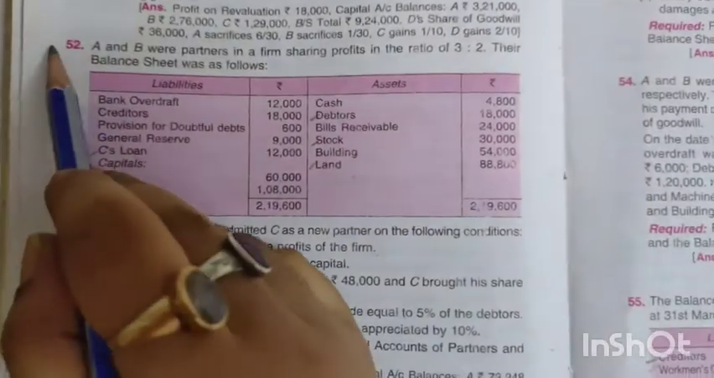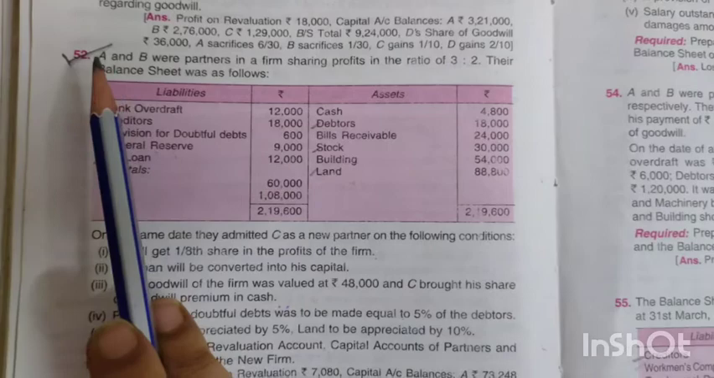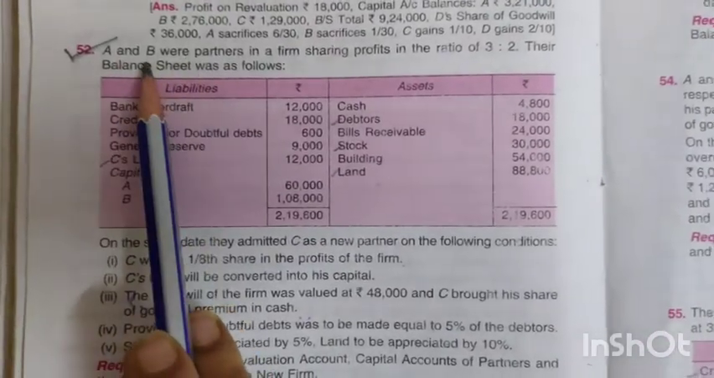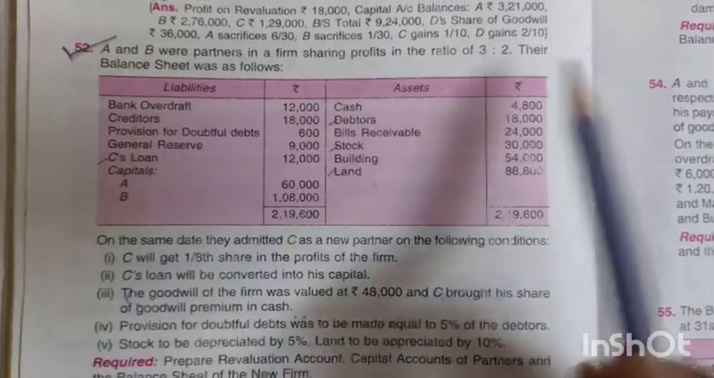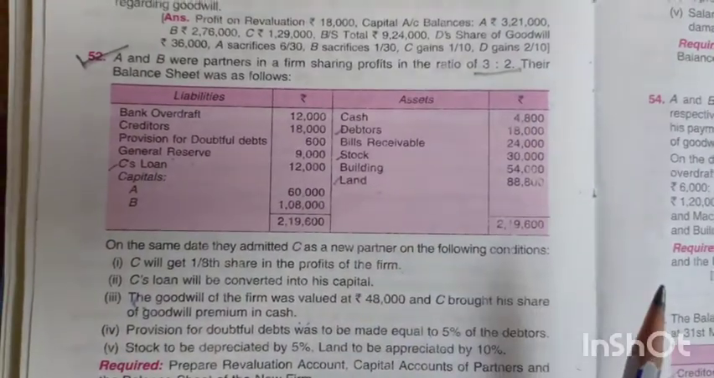We will solve question number 52. So first let us read the question. How many partners are there? There are two partners, A and B. They are the old partners and their old profit sharing ratio is 3:2.